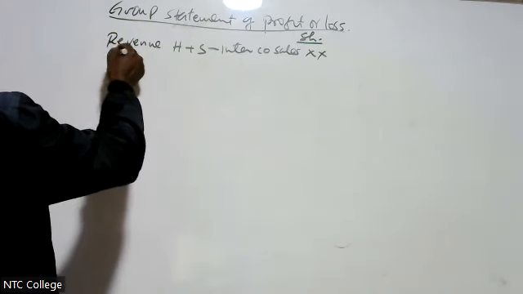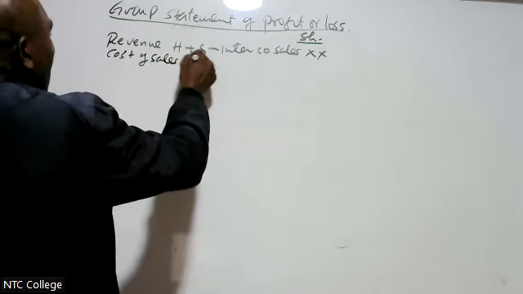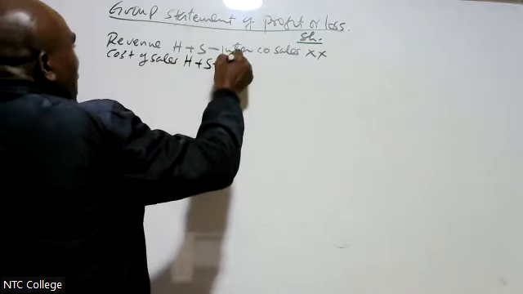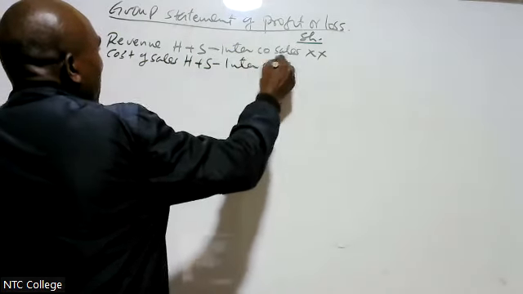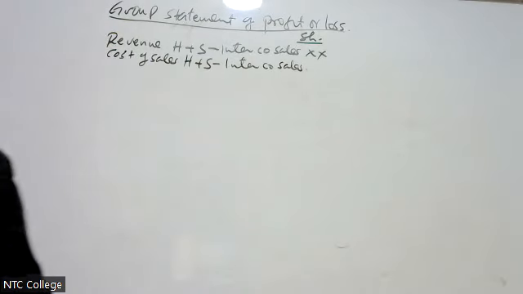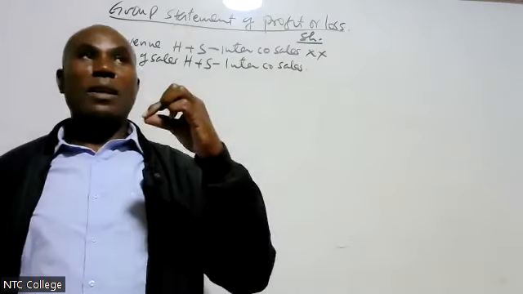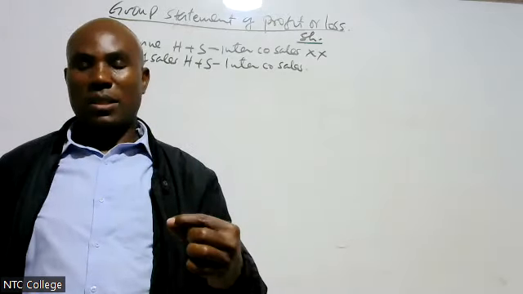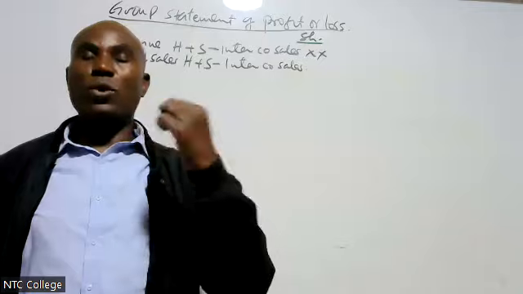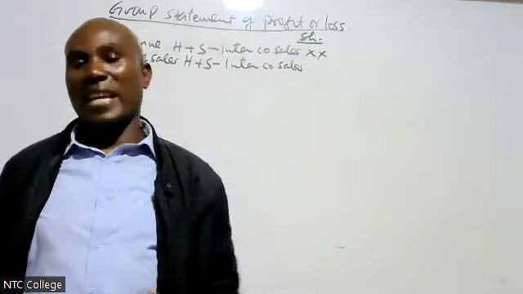Then we come and less cost of sales. Cost of sales is H plus S minus also intercompany sales, because if I sold goods, then it means to me it was a sale, to S it was the cost of sale.